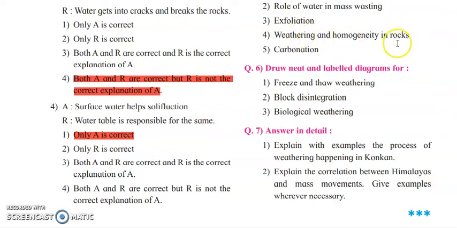Next, weathering and homogeneity in the rocks. Now, what is weathering? There can be both physical and chemical kinds of weathering. Okay, so how it works depends on the homogeneity of the rock. Weathering depends totally on the texture of the rock. What kind of rock it is, whether it is soft, whether it is hard, whether there are joints on it, or whether there are some holes present in it. So all these things are very much seen in the case of weathering.